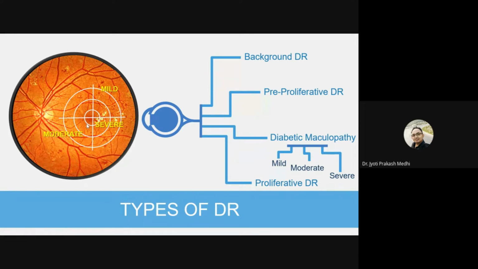If any abnormality lies in the outer ring, then it is called mild. If it is in the middle ring, then it is called moderate, and if it is inside the inner circle, then it is called severe. And if it covers the foveal region, the person becomes blind. Fovea is found at the center of macula.